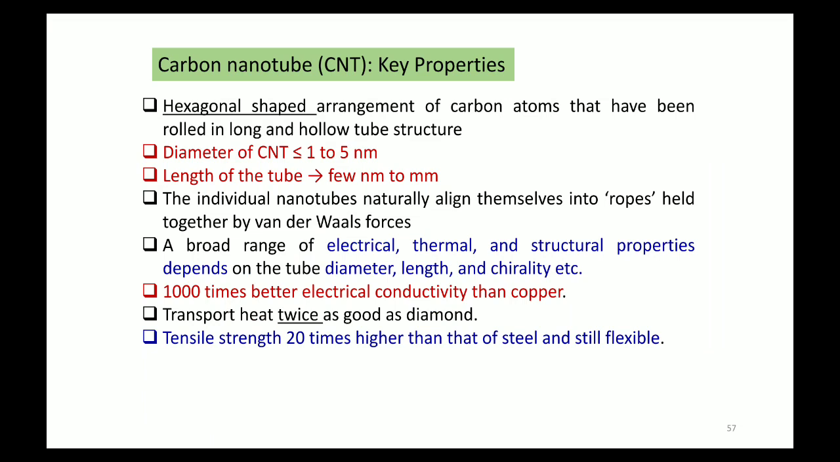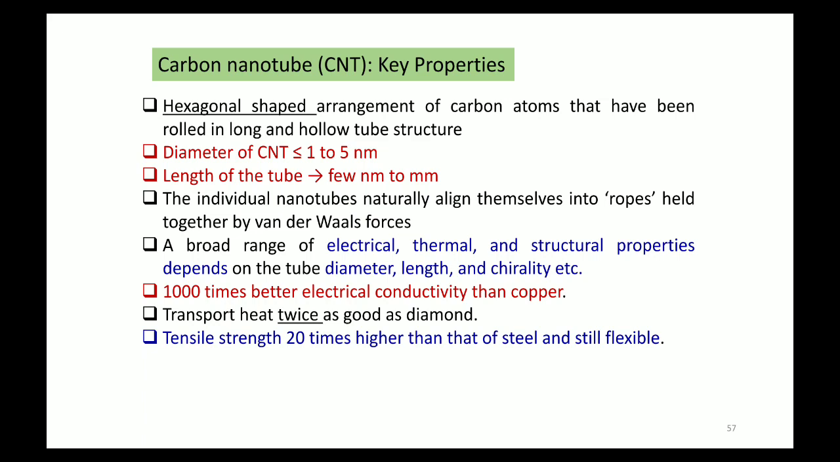Another very important material we already discussed is the carbon nanotube. We are just trying to understand it at an introductory level. It is a hexagonal arrangement of carbon atoms that has been rolled into a long, hollow tube structure. A long hollow tube of hexagonal carbon is nothing but a carbon nanotube. Its diameter is in the range of 1 to 5 nanometer, and the length of the tube will be a few nanometer to millimeter.